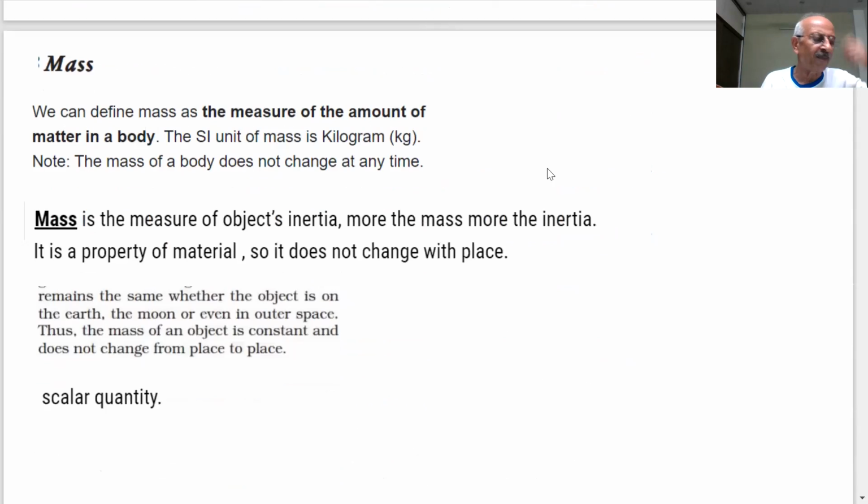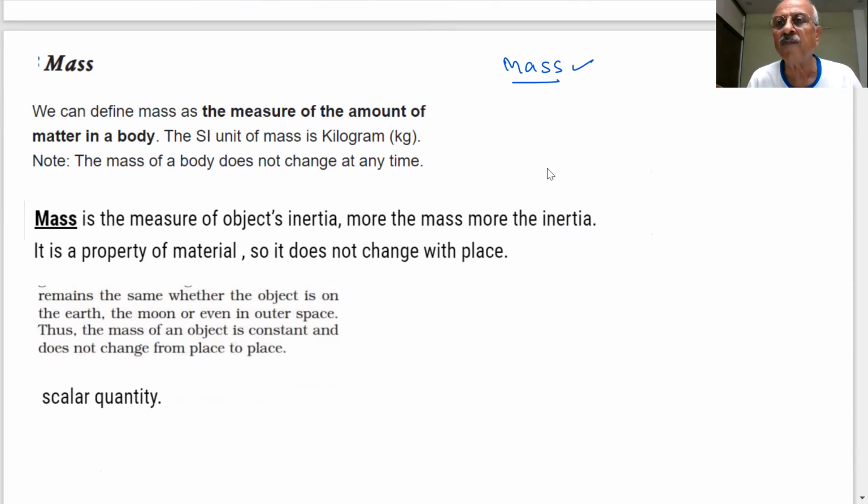Now we are coming to another important part, student. What is mass? What is mass, student? Will your mass change if you go from one place to another place, or if you go from Earth to any other planet? Will the mass of the object change?